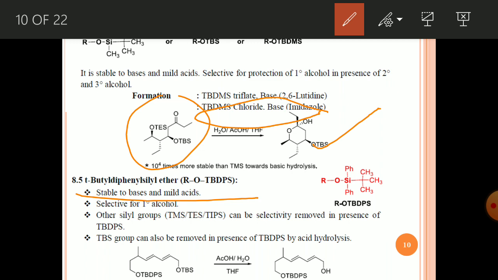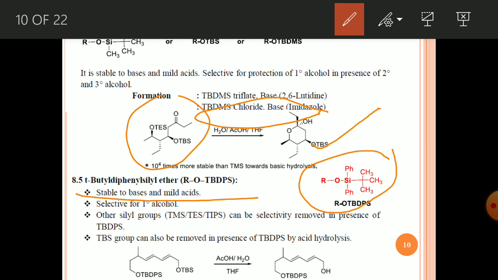Due to the presence of two phenyl groups and one tertiary butyl group, this is a very bulky protecting group. You can use this one also to protect a primary alcohol even in the presence of secondary and tertiary alcohols, because it will not react with the secondary and tertiary alcohols at all. Only the primary alcohol will react, so that you can selectively protect it.